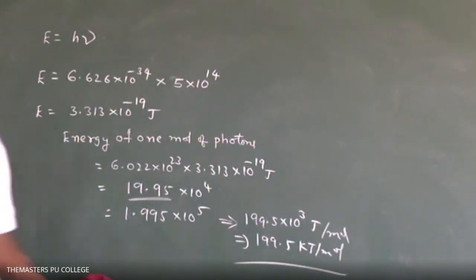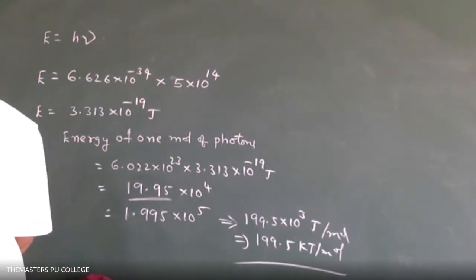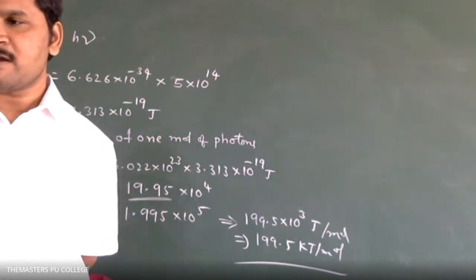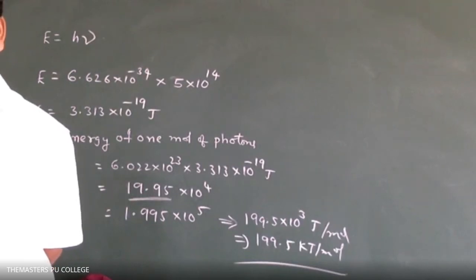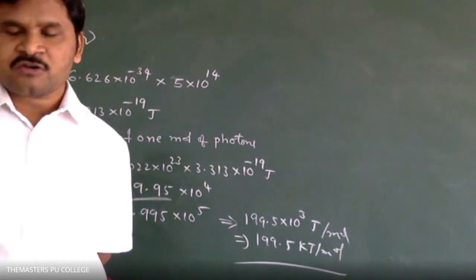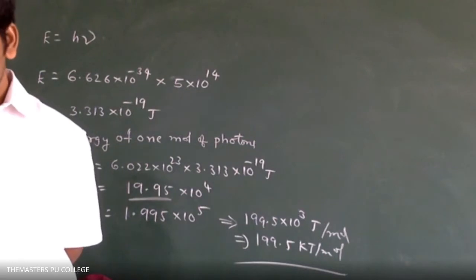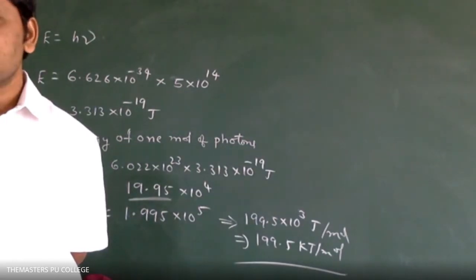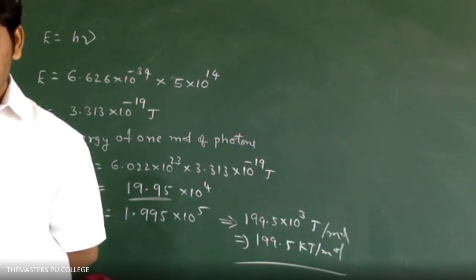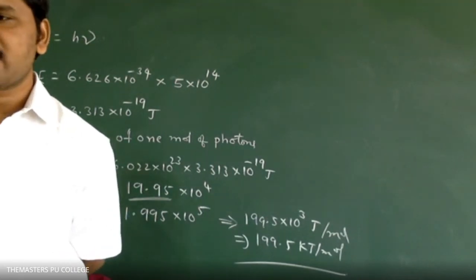Next one, another important problem. A 100-watt bulb emits monochromatic light of wavelength 400 nanometer. Full stop.